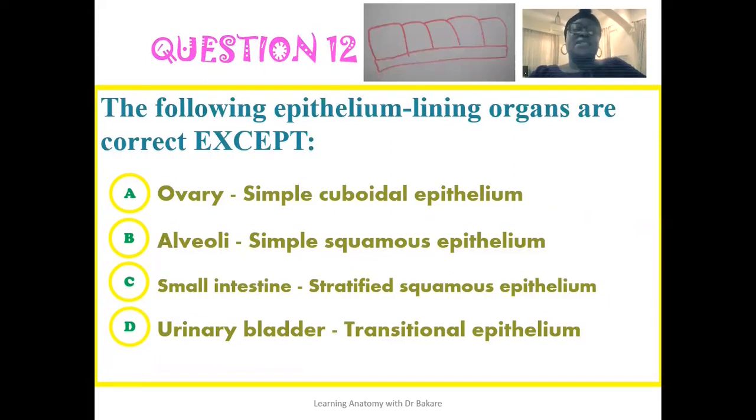The 12th question, which is the last question: the following epithelia lining organs are correct, except that the small intestine is lined with a stratified squamous epithelium. The small intestine is lined with a simple columnar epithelium and not stratified squamous epithelium. So it's good that we know the specific type of epithelium lining specific organs.